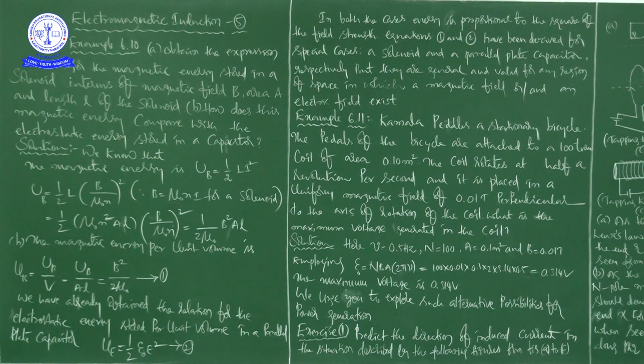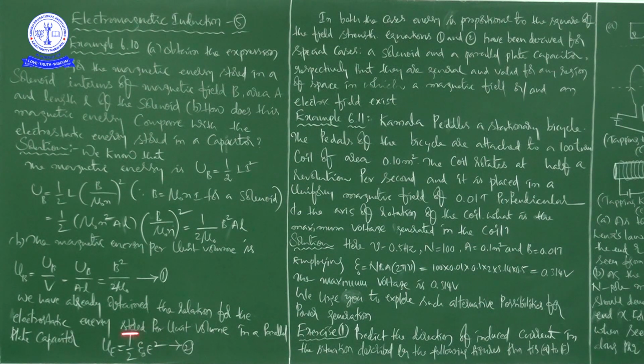We have already obtained the relation for the electrostatic energy stored per unit volume, right? In the chapter Electrostatic Potential and Capacitance, we got this expression, that is U_E is equal to 1 by 2 epsilon naught E square. For our convenience, we are taking this one as equation 2, and this is one more important point you have to keep in mind.